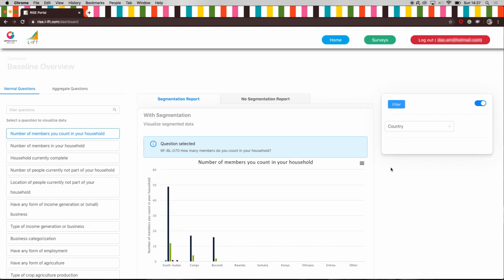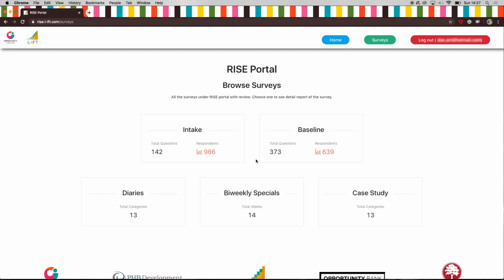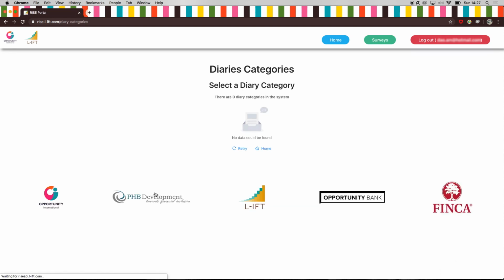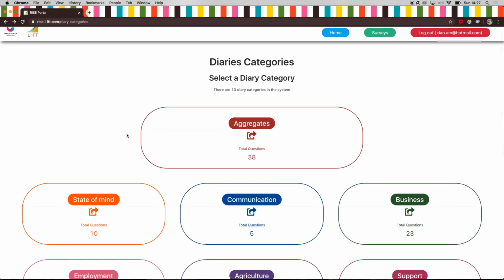Clicking on this button gives you the possibility to enter full screen mode or to download the graphs. For the time being, the aggregate button that you find on the left side of the screen doesn't generate any information. But let's head back to the main survey page and have a closer look at diaries, which provides the most important source of information.